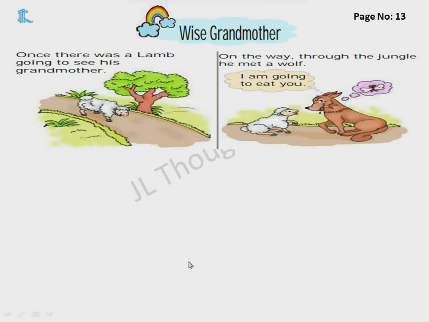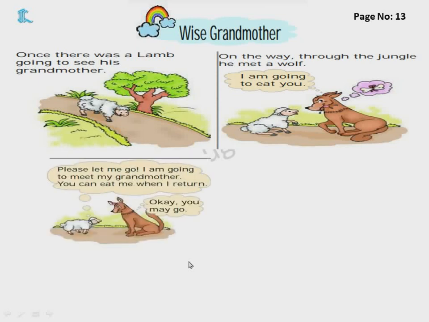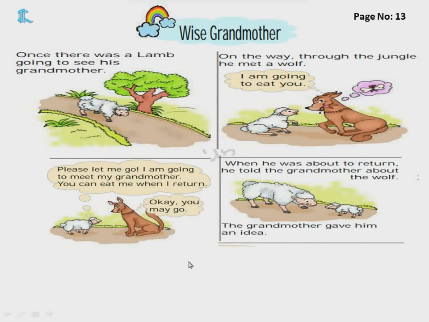On the way, while going through the jungle, he met a wolf, and the wolf said, I am going to eat you. Please let me go. I'm going to meet my grandmother. You can meet me when I return. Okay, you can go. Then what did the lamb say? I'm going to meet my grandmother. You eat me when I return. Then what did the wolf say? Okay, now you go.